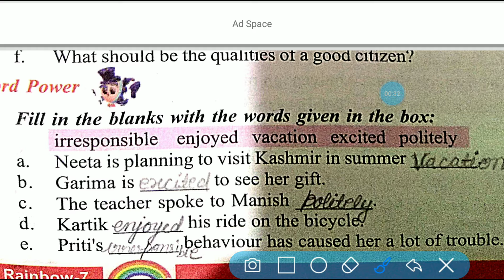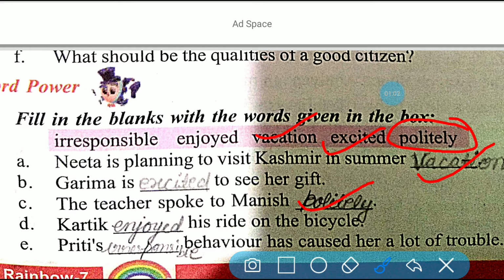So in the first sentence, Neeta is planning to visit Kashmir in summer vacation. The correct word here is vacation. Next one, Garima is excited. Here we have to put this word, excited, to see her gift. C part, the teacher spoke to Manish politely. Here you have to write this word.